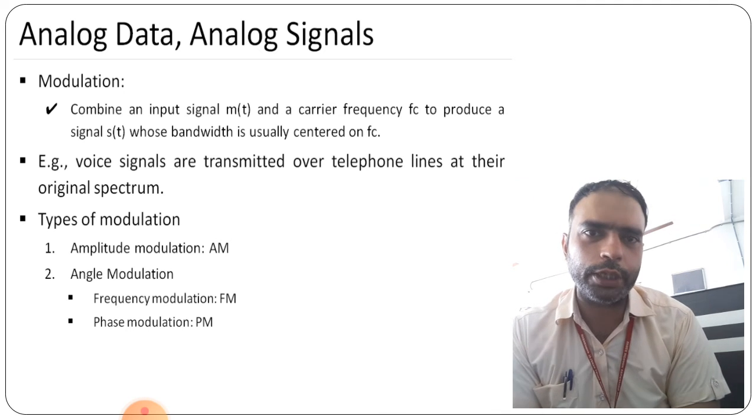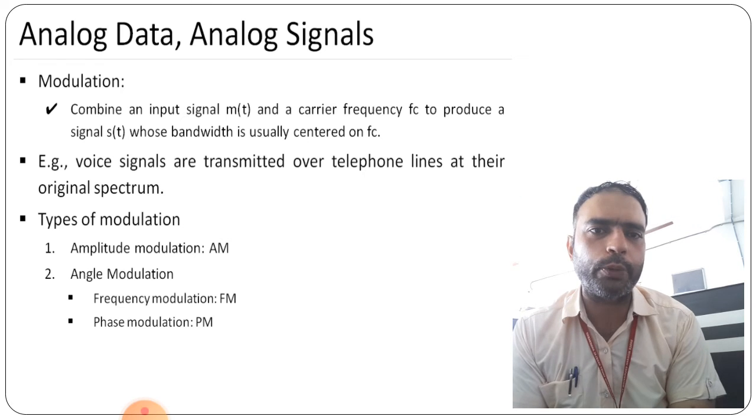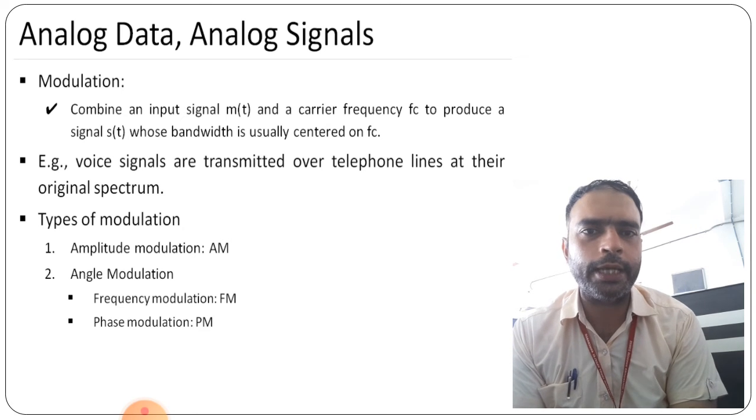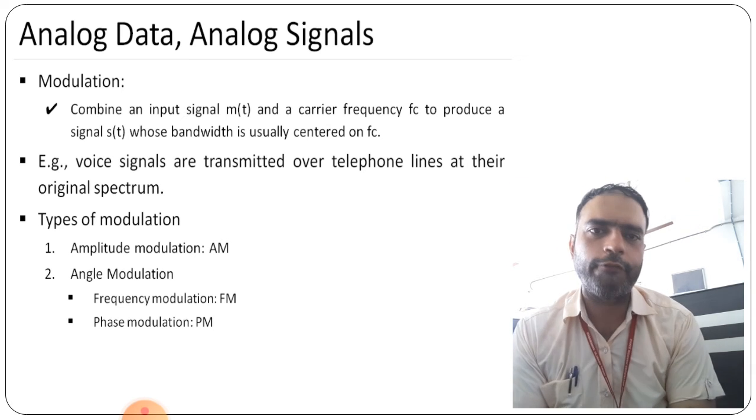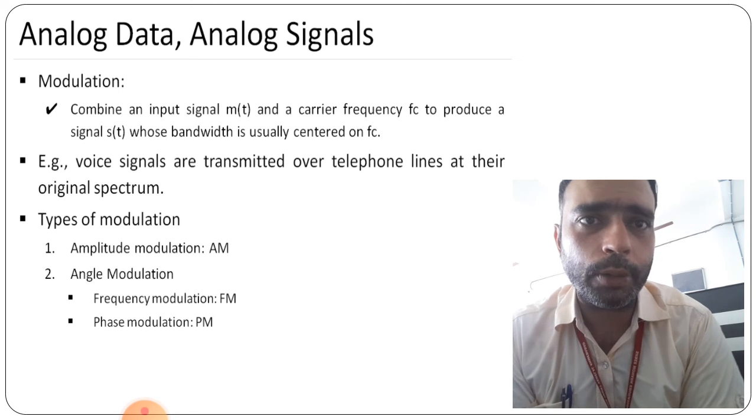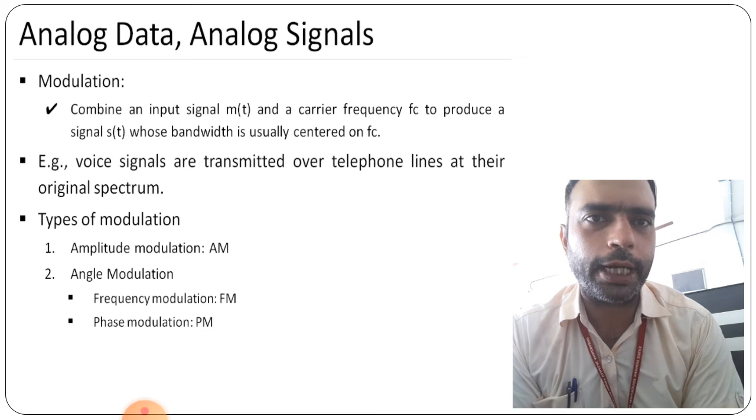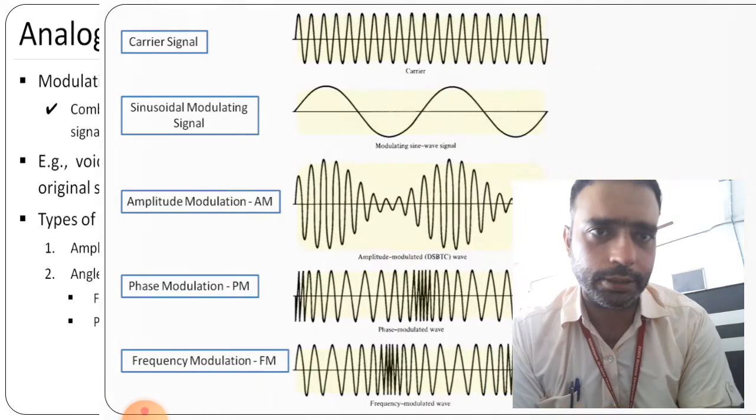So there are types of modulation. One is AM, that is amplitude modulation, and the next is angle modulation. In this there are two further classifications: one is frequency modulation, that is FM, and the second is phase modulation. So these are all about analog data, where we use analog data that is to be sent using analog signals.